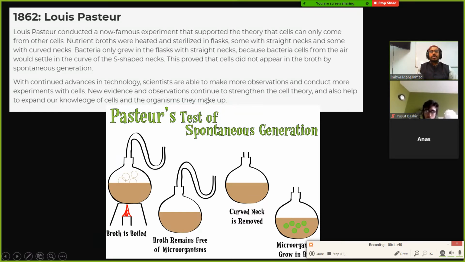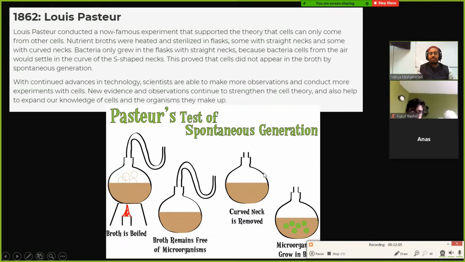But apart from the pasteurization stuff, he conducted a test of spontaneous generation. He had two kinds of flasks. Both of these are open to the outside, and air can flow in.